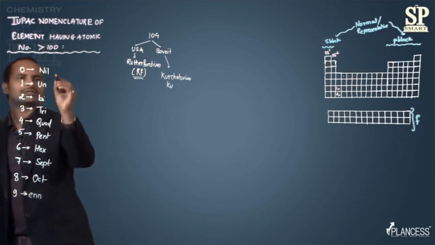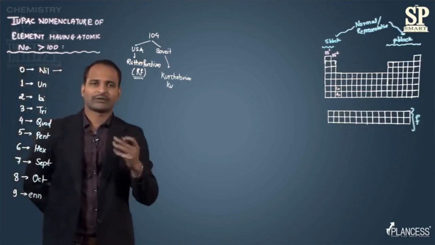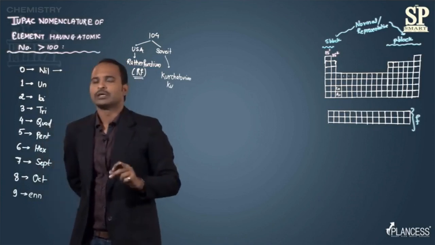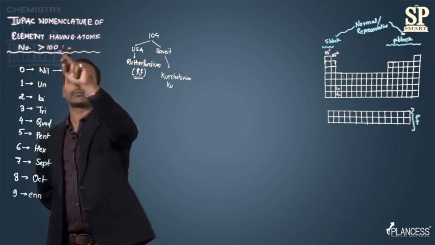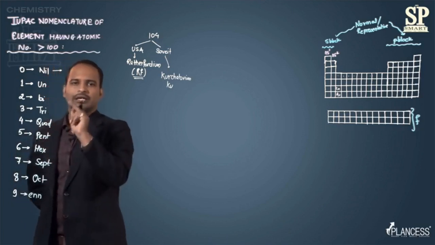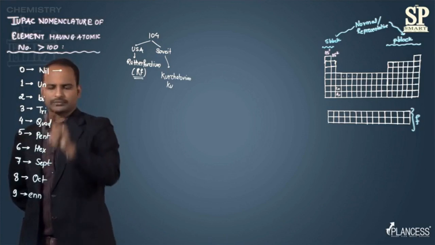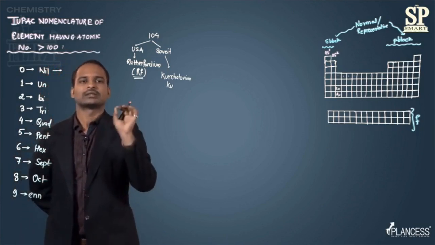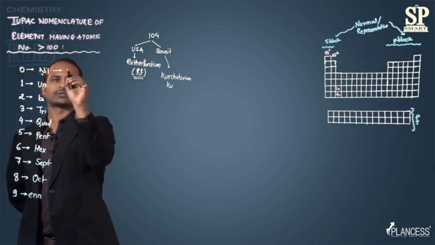And similarly, we have a symbol for every digit. Once the naming is done, the next question is what will be the symbol of that particular element. For the symbol of an element having atomic number greater than 100, it again depends upon the digits only. For every digit, the first letter of the name is considered. This is called the root name for the particular digit. So the first letter is considered as the symbol for that digit. Means if there is a 0, the first letter is n, so the symbol will be n.